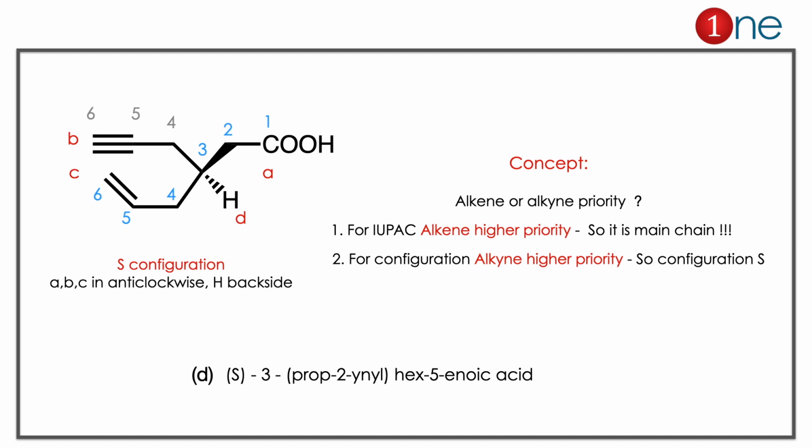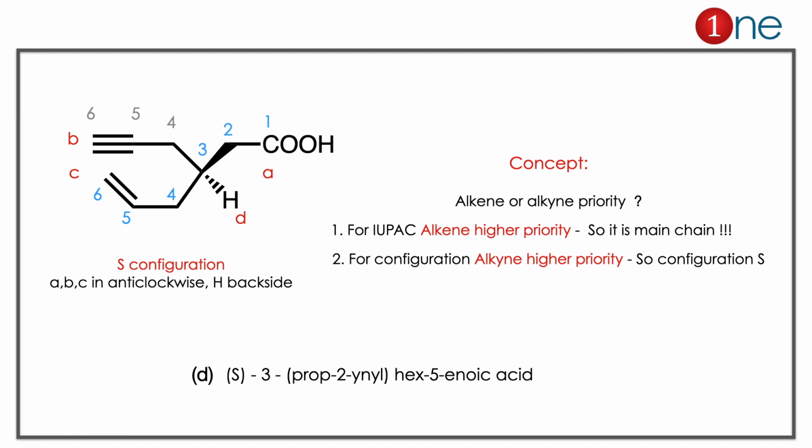In the starting material you have an alkyne and an alkene. Here the question is really about which one you will give priority. While finding the configuration, you have to give preference to the triple bond because it is equivalent to a carbon attached with 2 other carbons. So the double bond comes next. If we give A, B, C, the carboxylic acid is first, then the triple bond, then the double bond. So A, B, C, with hydrogen on the back side, the configuration is anti-clockwise.